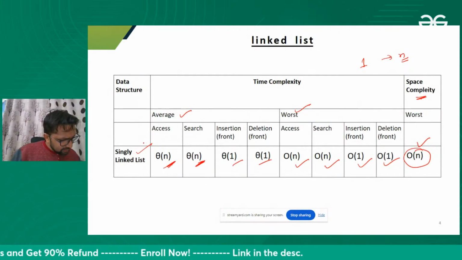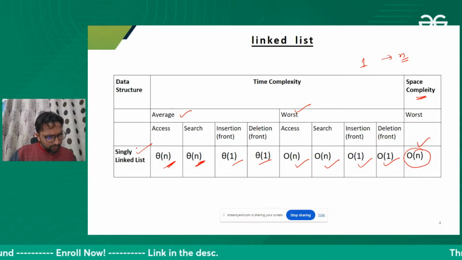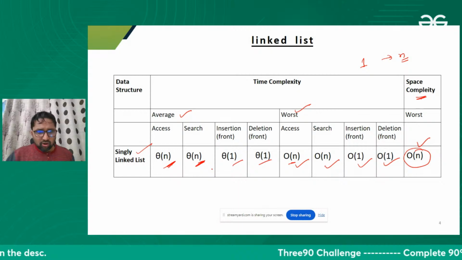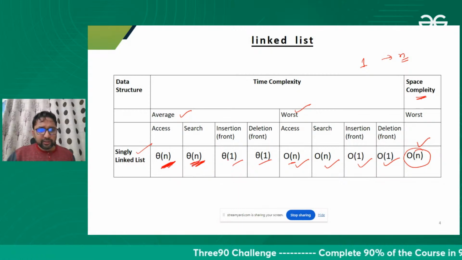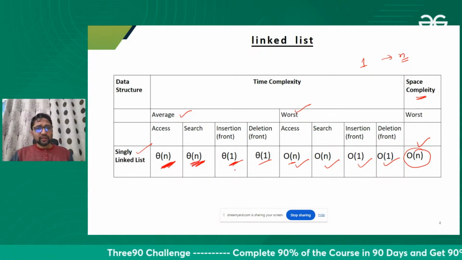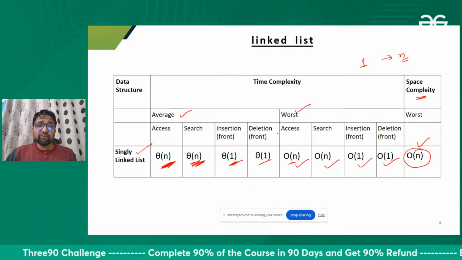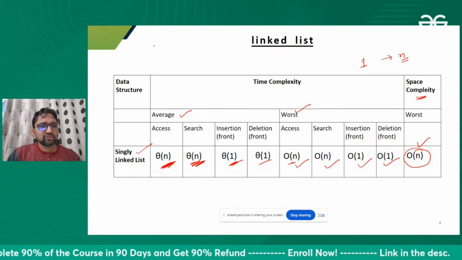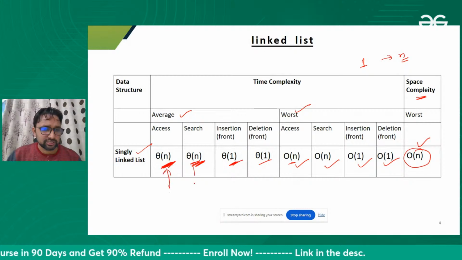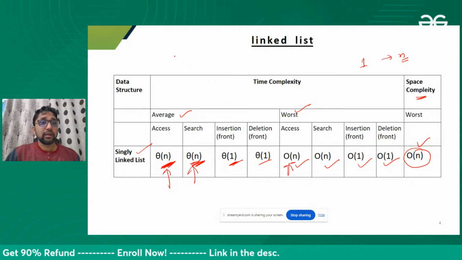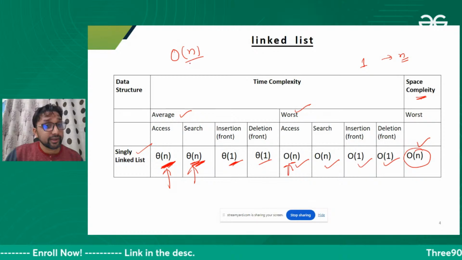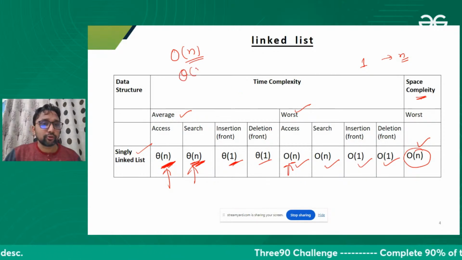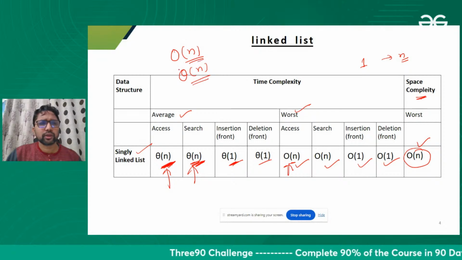Rajveer was saying, sir, it's theta of n. Should it not be order of n? Actually, first of all, let me give you two things. Both are right. Big O we can use here at this moment for linked list, and theta also we can use.